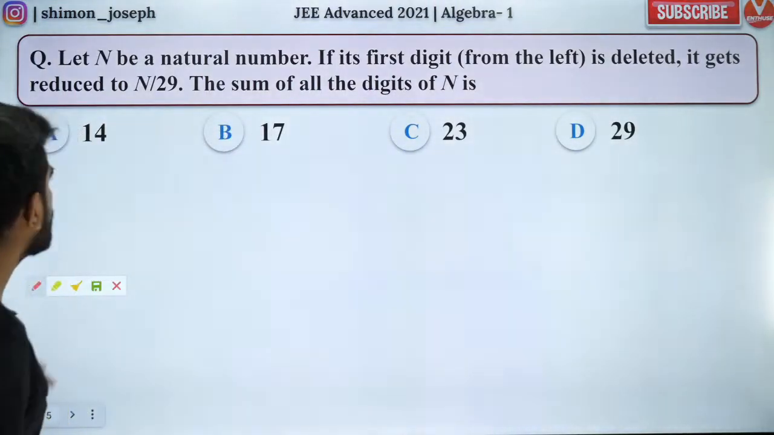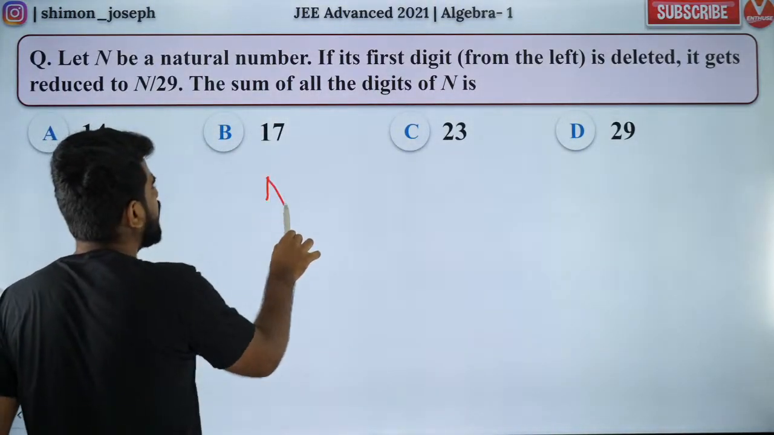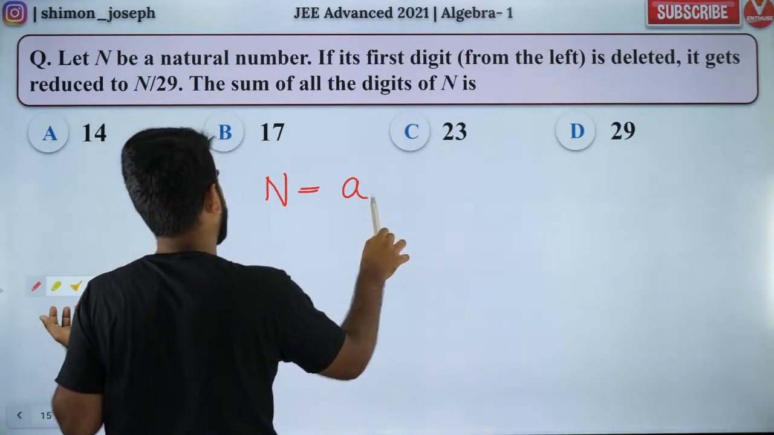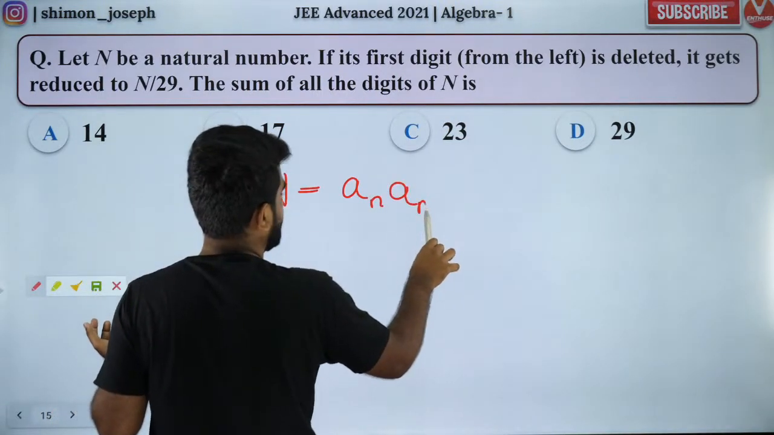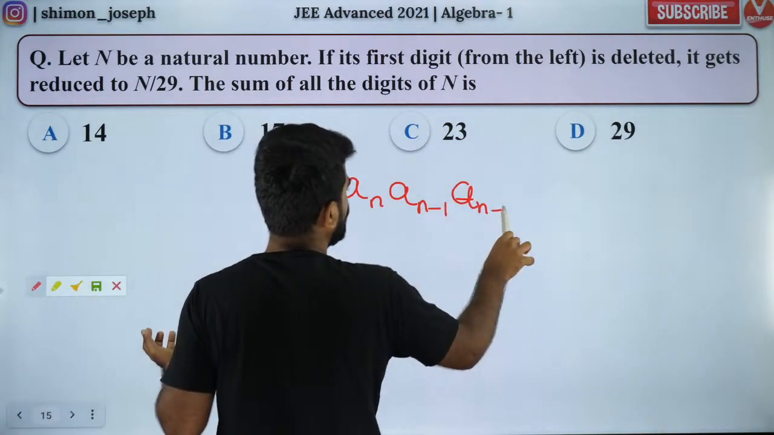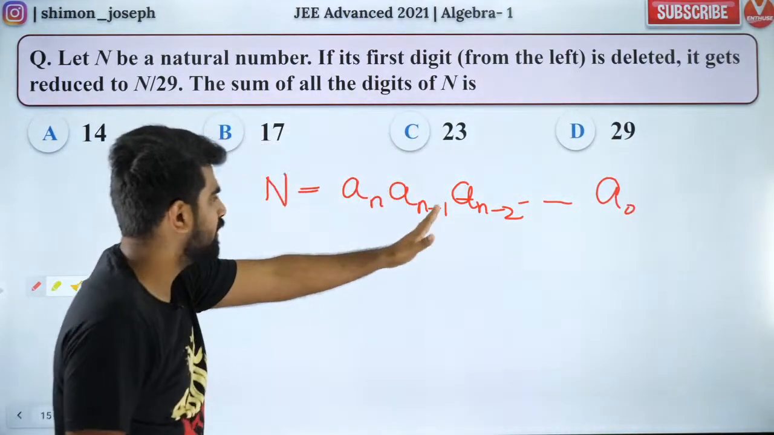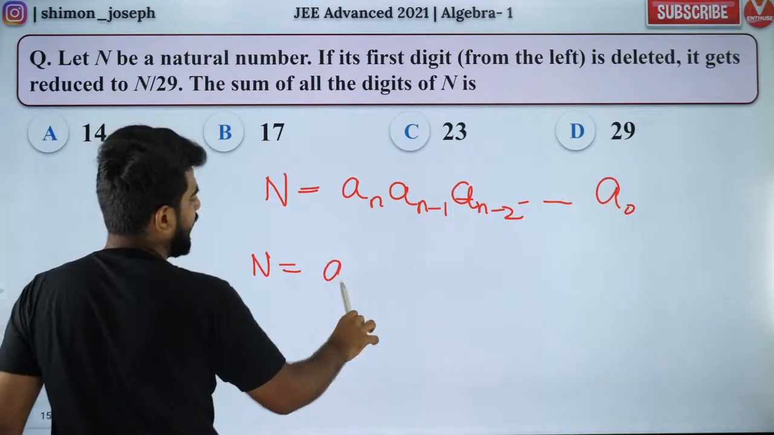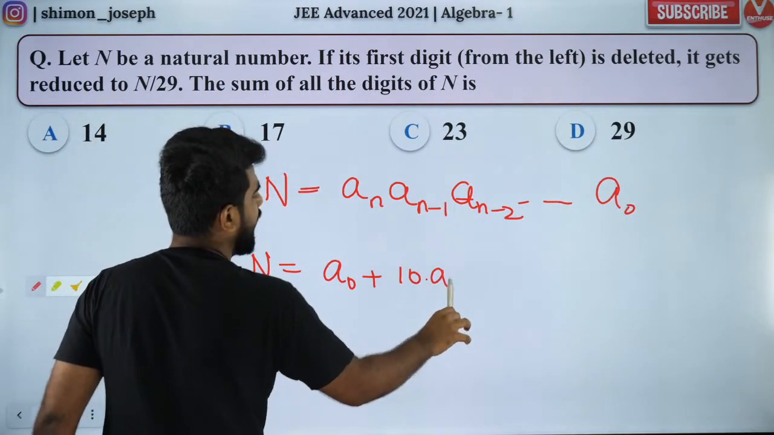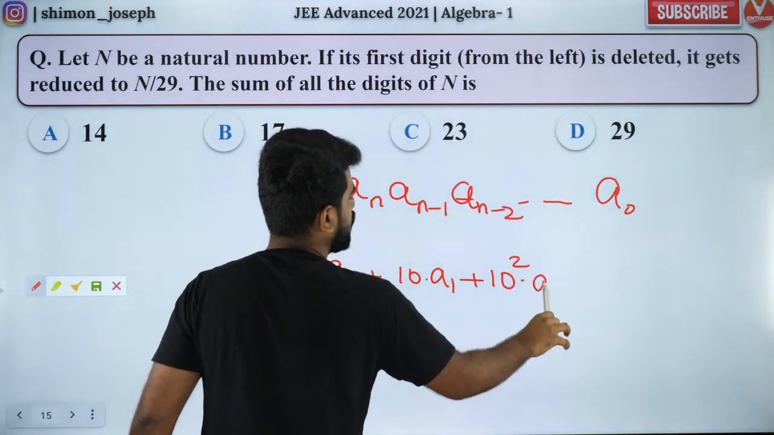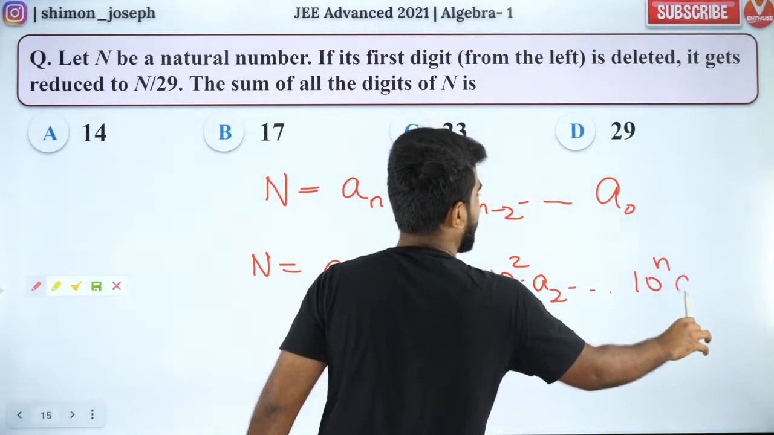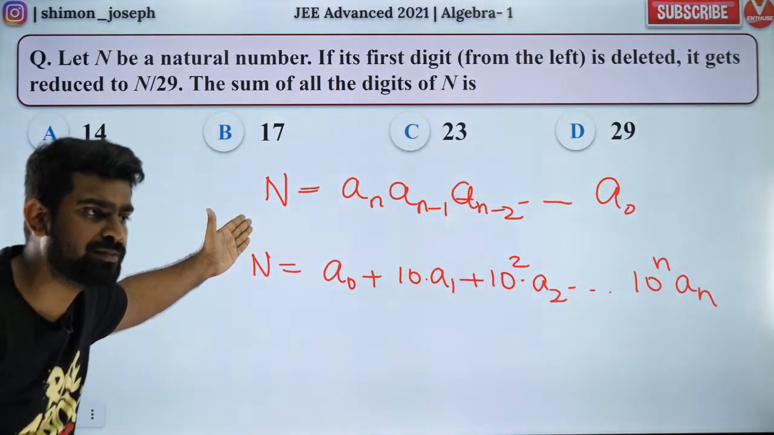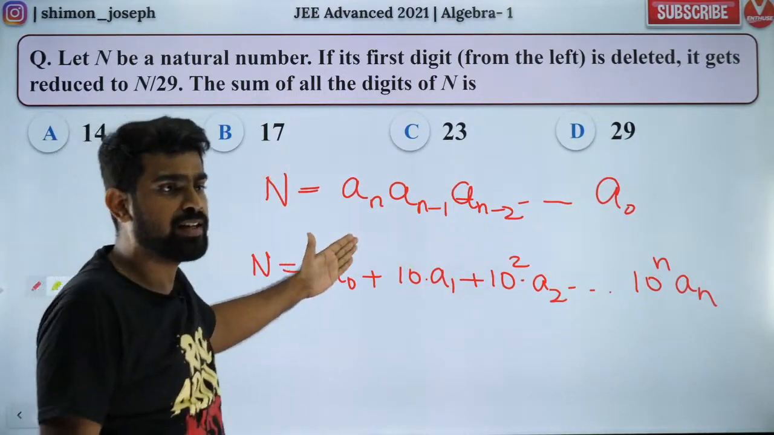So people, shall we solve it? How many of you have done it? Any natural number can be written as, let's say, a(n-1), a(n-2), all the way up to a0. If this is the number, then I can write n as a0 plus 10 into a1 plus 10 square into a2 all the way up to 10 to the power n into an. How many of you got it? Do you agree? This we learnt in 9th and 10th standard.